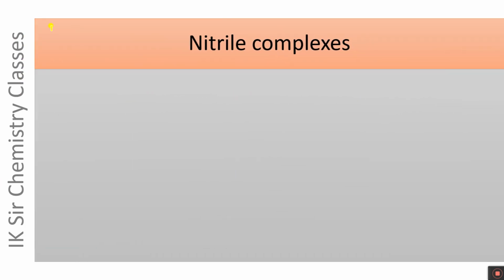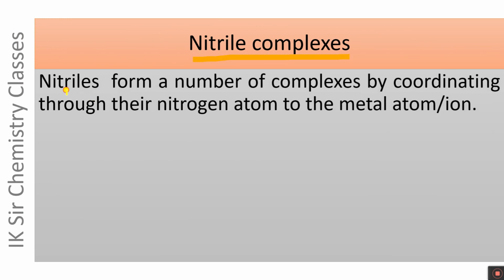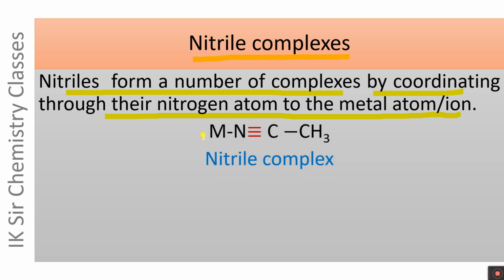And now nitrile complexes. Nitriles form a number of complexes by coordinating through their nitrogen atom to the metal atom or ion. A generalized example of nitrile complex is given here, in which CH3CN is coordinated to metal atom through its nitrogen atom.